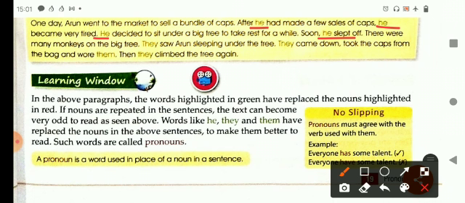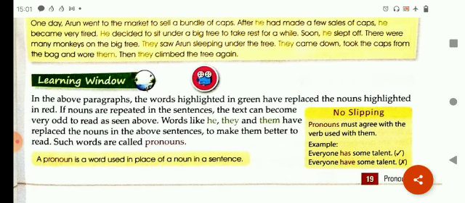It becomes very boring, odd to read, as we have read it right now. So, words like he, they, and them have replaced the nouns in the above sentences to make them better to read, and such words are called pronouns. So in this way, you can also say that a pronoun is a word used in place of a noun.